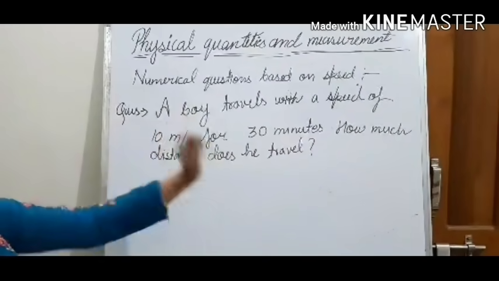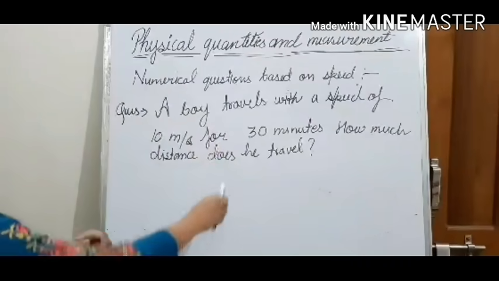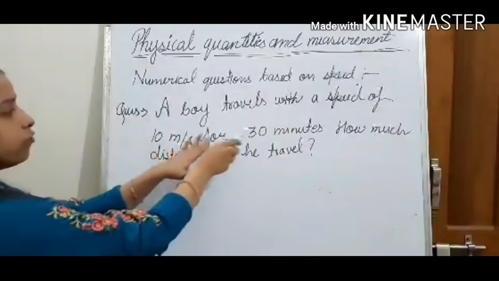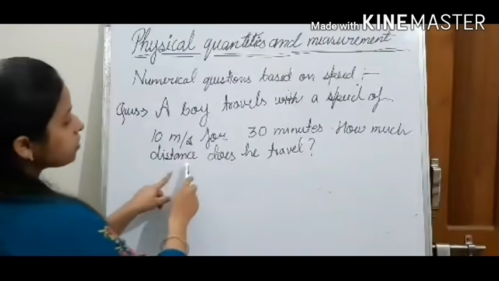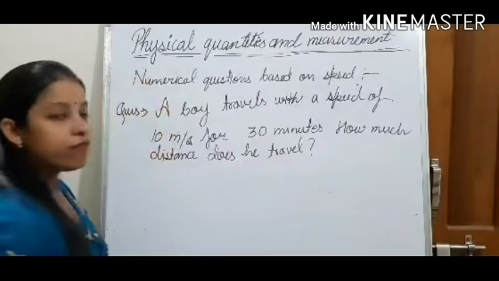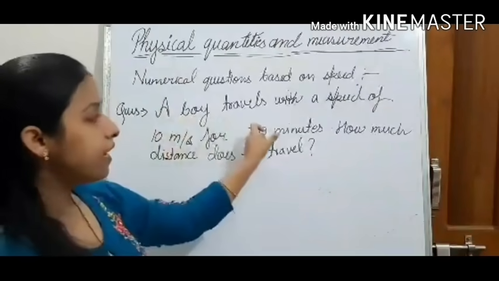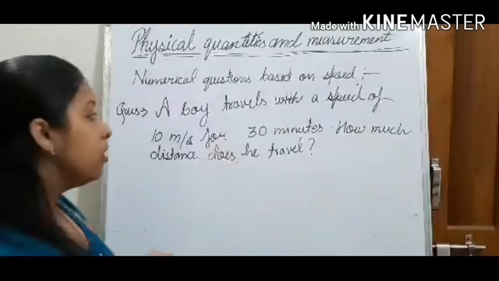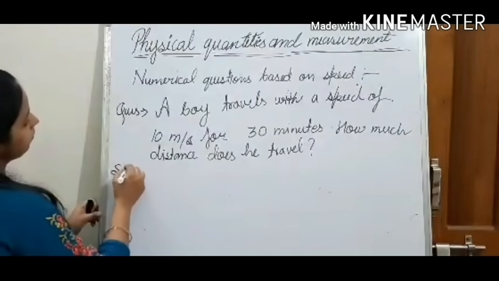So, see this question carefully. In this it is given, a boy travels with a speed of 10 meter per second for 30 minutes. How much distance does he travel? So what you have to find out, the speed is given and time is given. You have to find out the distance. Okay. So we will solve this.